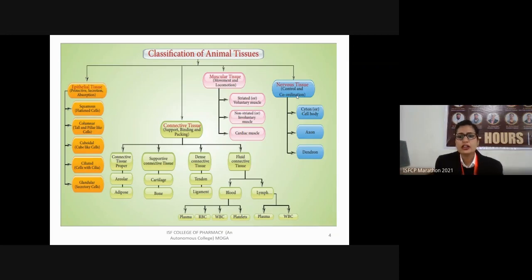So a typical neuron is divided into three main parts. The first part of the neuron is the cyton or cell body. The cell body of a neuron consists of a nucleus. Then it has a long tail which is known as the axon. The electrical signal moves downwards along the length of this axon.